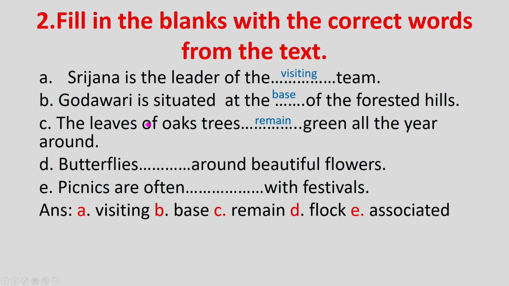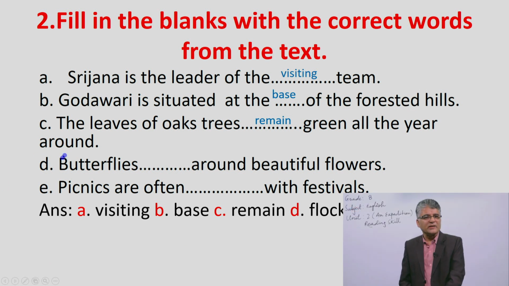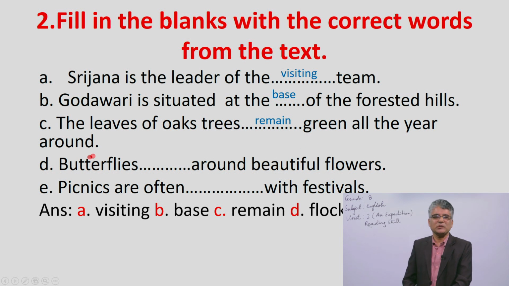You may not get a direct sentence as it is given here, but in the text you have to find out the meaning and then you can insert it here, because in the textbook the next form of the word remain is given. There is given remaining, but here, for the leaves of oak tree, you have to insert verb 1, right? Remain green all the year around.